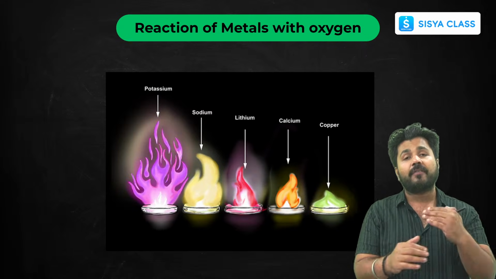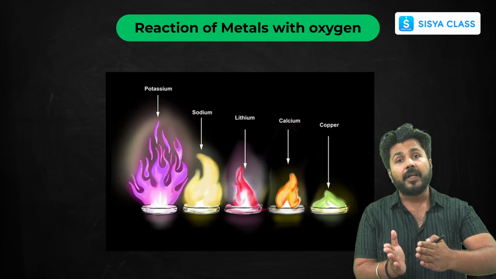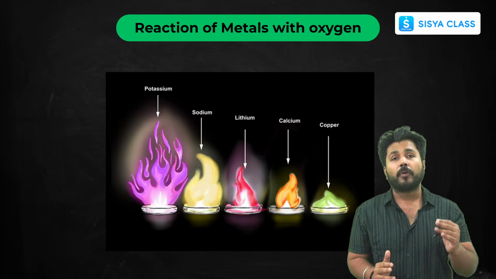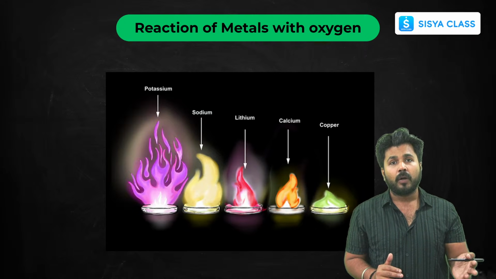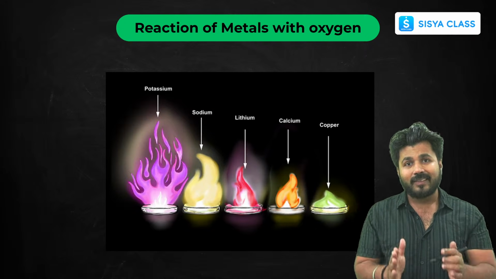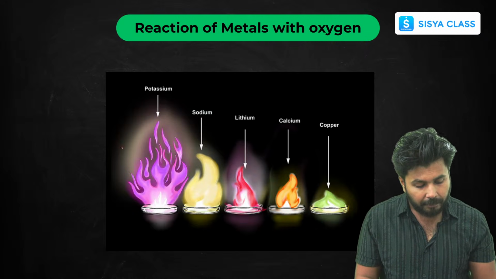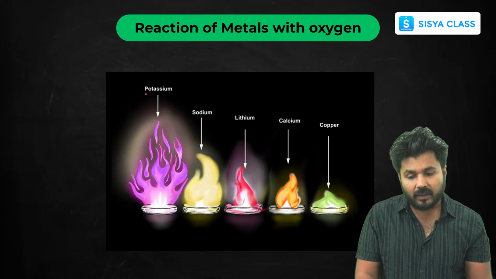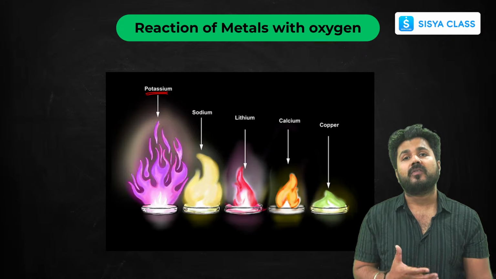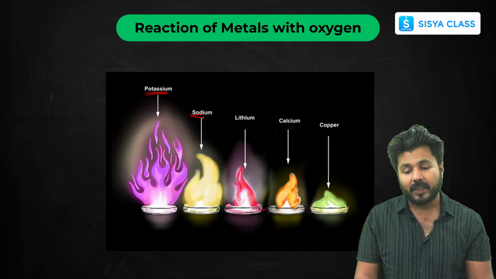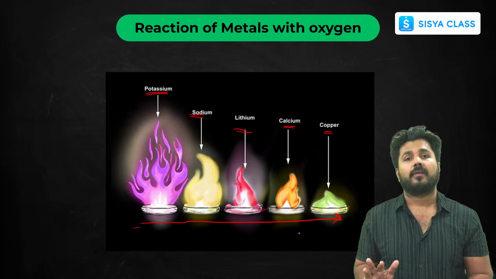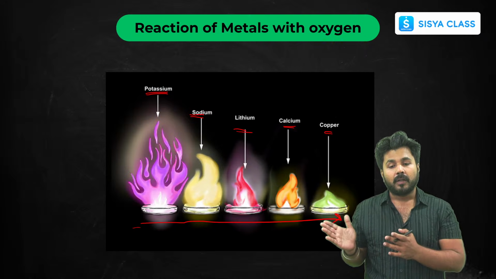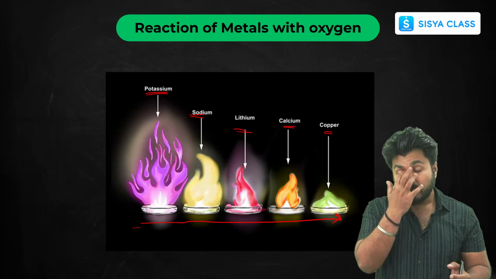We have already discussed this reactivity series in the previous chapters also. Potassium, sodium, lithium, calcium, magnesium, aluminium. This series is very important. As you can see with the help of the diagram, potassium is the most reactive metal, then comes sodium, then lithium, calcium. As you go on, the flames keep reducing, which means the reactivity with oxygen keeps decreasing.